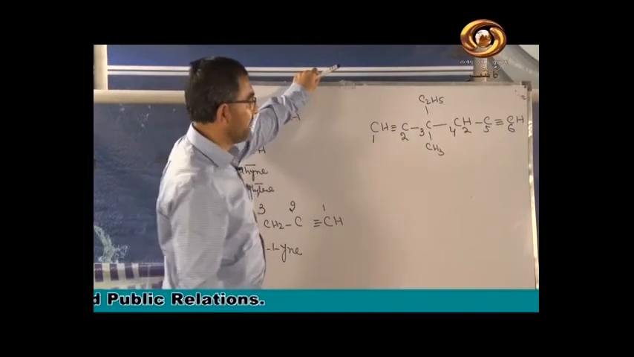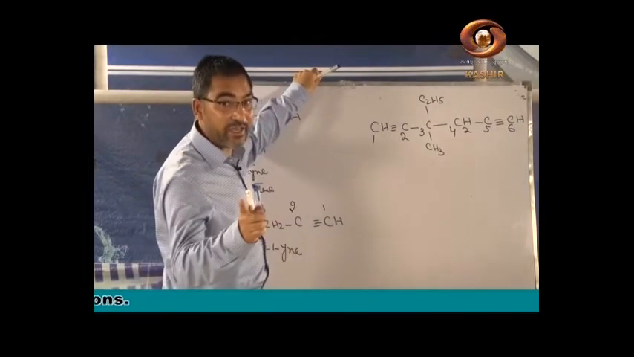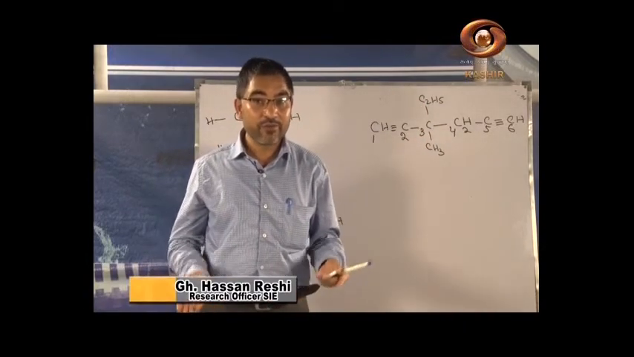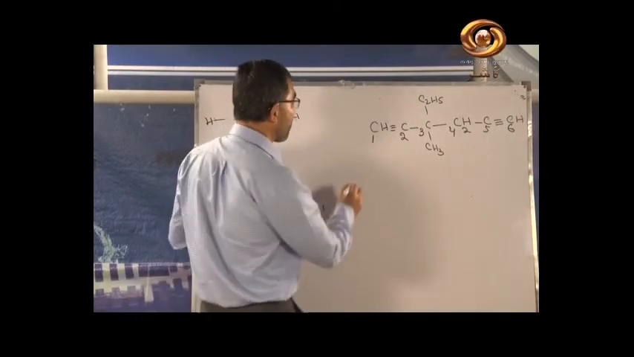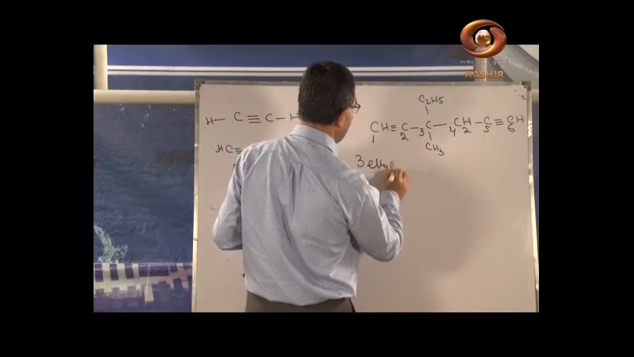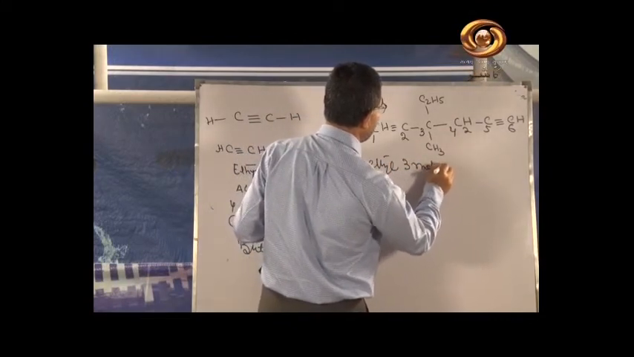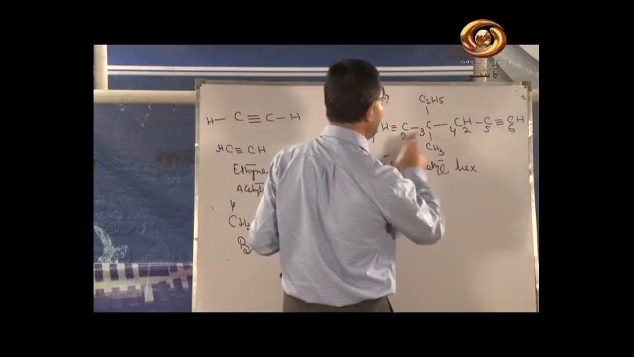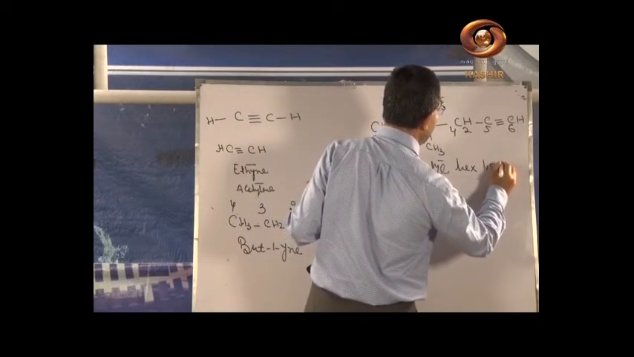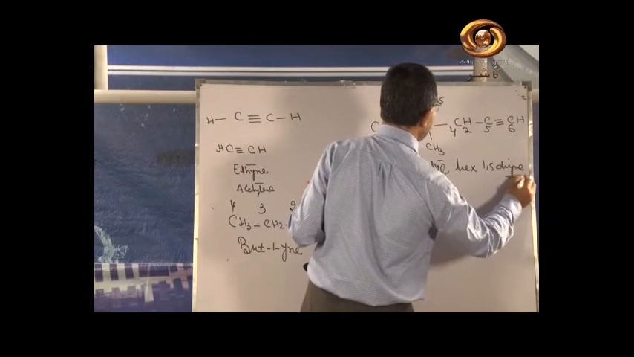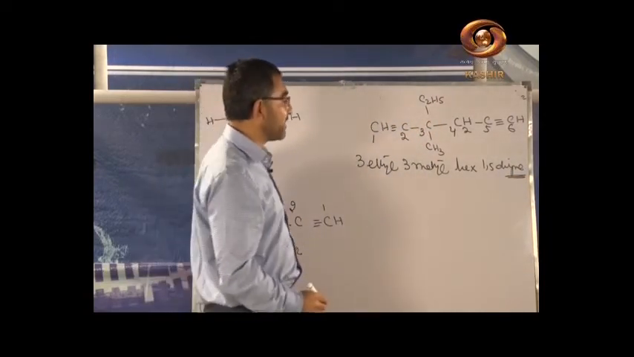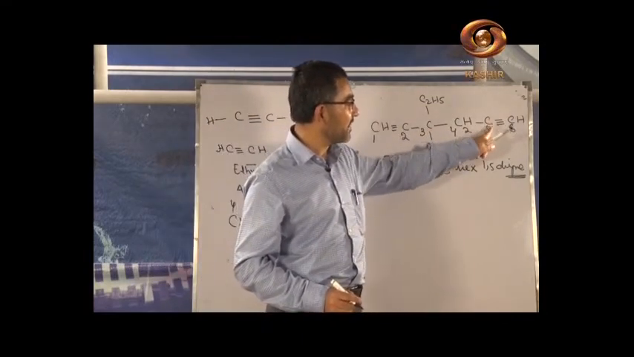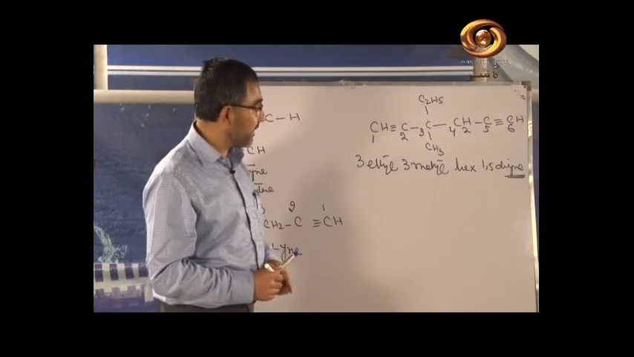So what will be the name? Yes, you recall the alphabetic order. You have 3 ethyl, you have 3 methyl. By virtue of the alphabetic order, which will you write first? 3-ethyl followed by 3-methyl. So 3-ethyl, 3-methyl, then hex, 1,5-diyne. Diyne means there are 2 triple bonds. 1,5-diyne means a triple bond is at carbon number 1 and a triple bond is attached to carbon number 5. Hope that you are getting these things well.